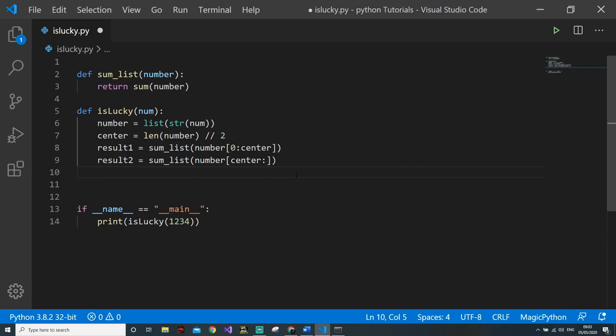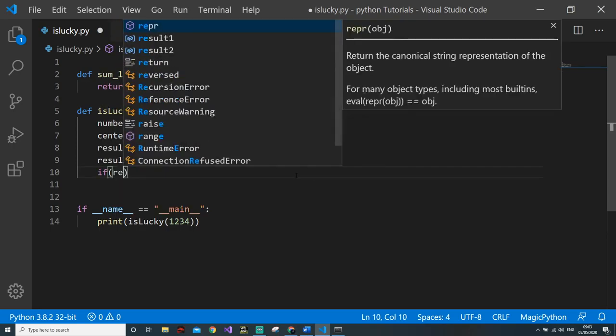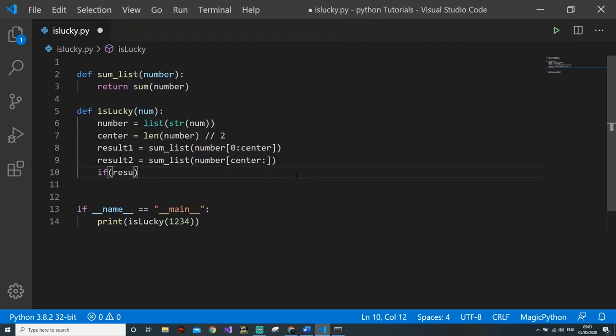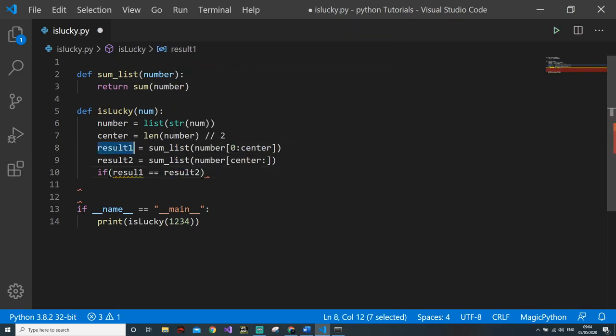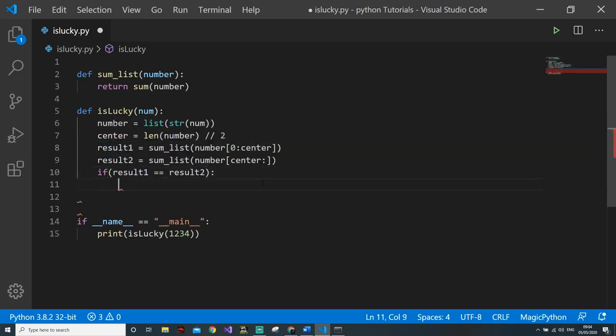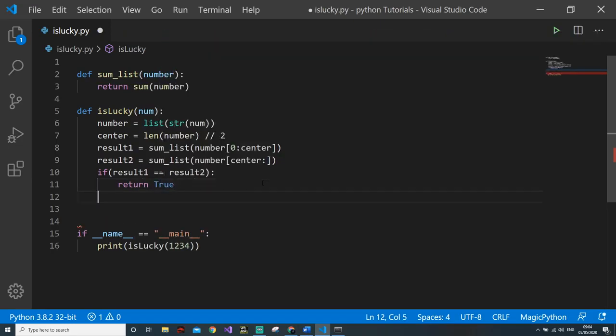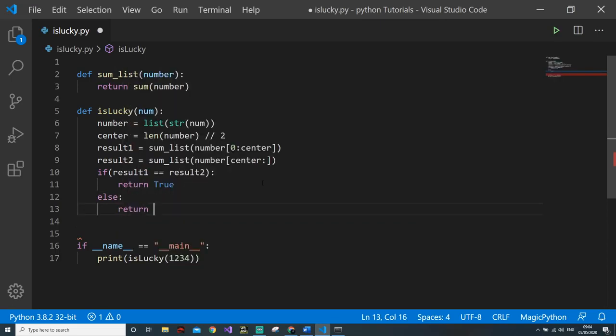Okay, then we need to check if result 1 is equal to result 2. I think I have taken the spelling wrong. Yeah, and now it is correct. Then what should we do? Return true. Else, return false. So this is the simple thing we need to do.